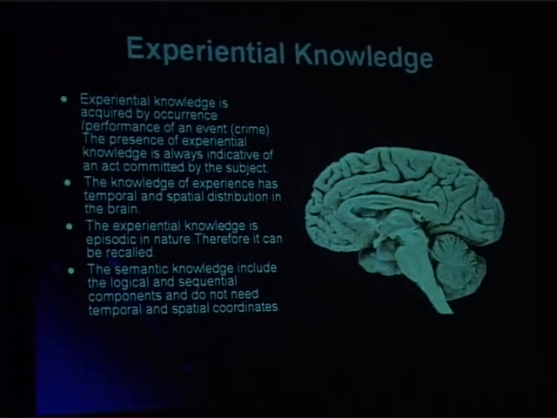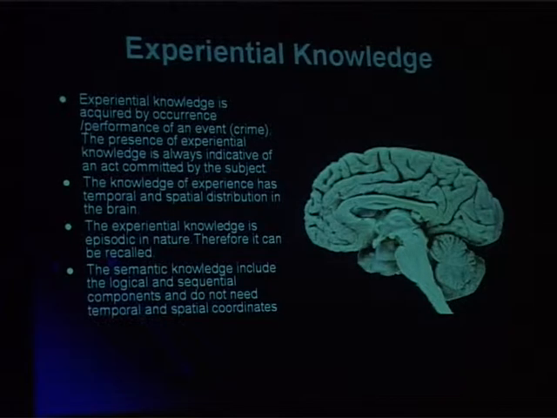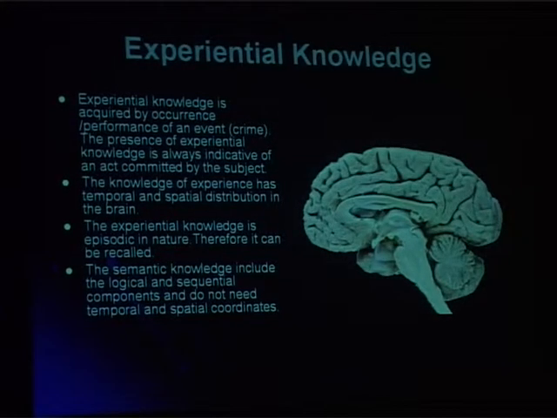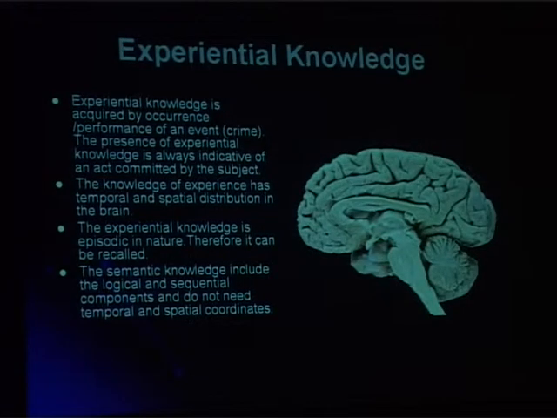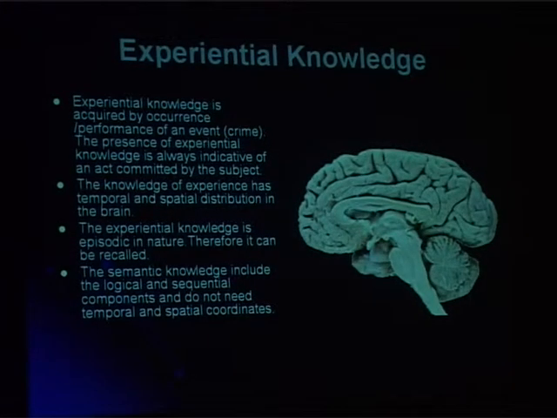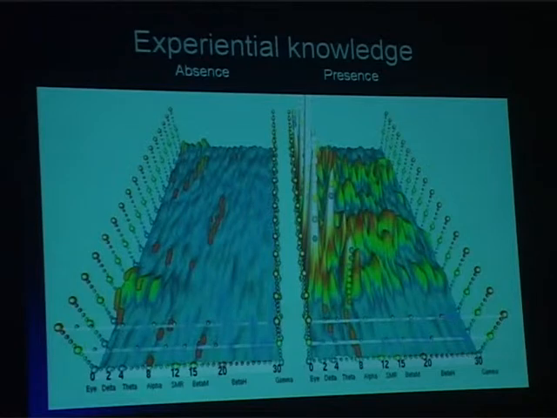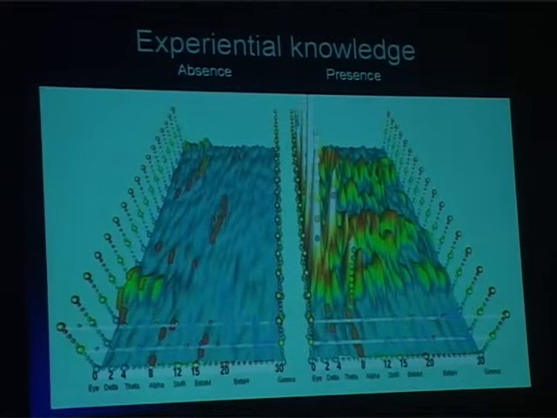We arrange it as and when it occurs. We arrange it along with the stamped information. But such stamped information is not available in semantic knowledge or semantic memory. This is the presence and the absence of the experiential knowledge.